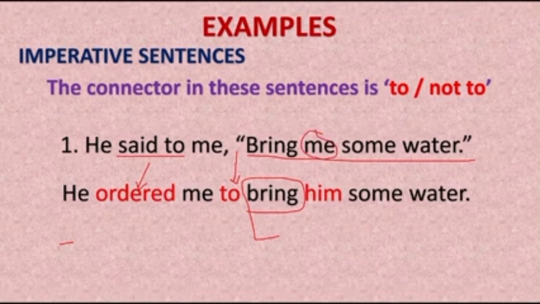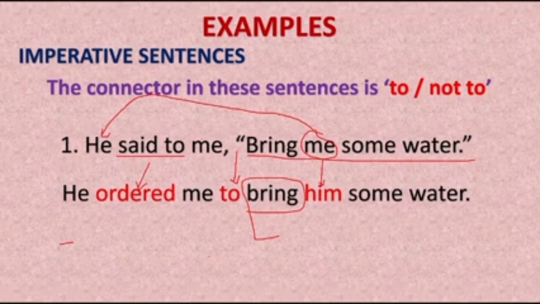here me means he is asking to bring water for him. So he is saying bring water and give it to me. Here me means he, and since the subject is he, here we write him. Some water, the same, we copy the same thing.